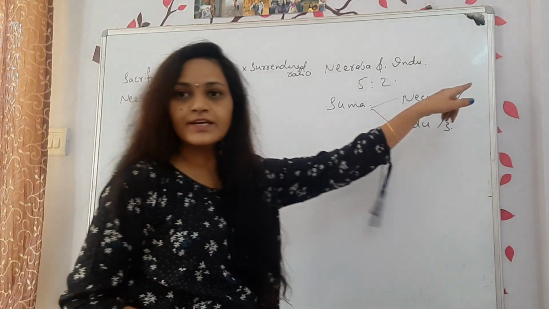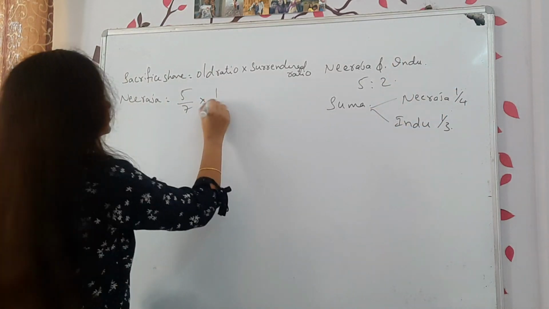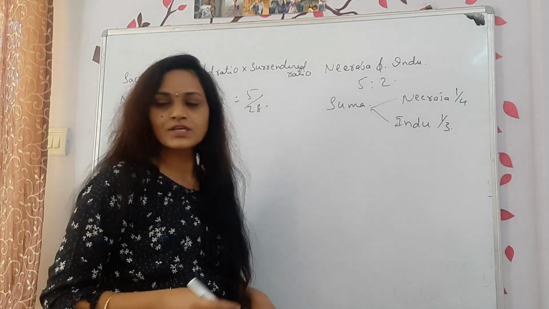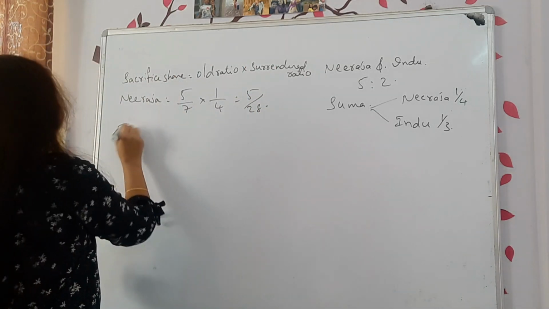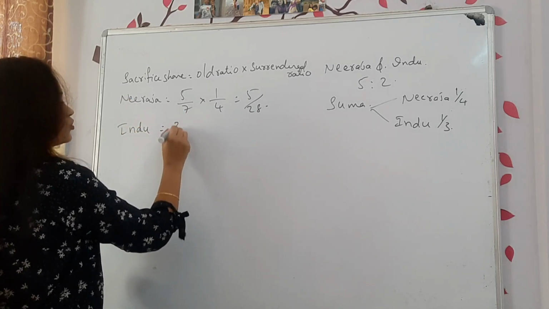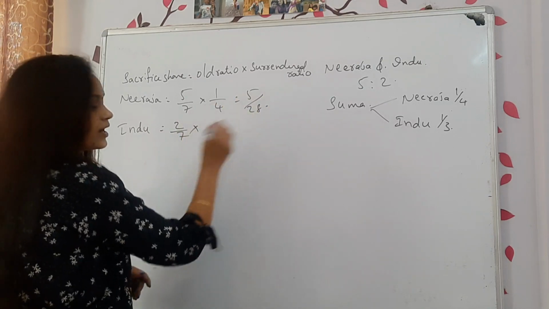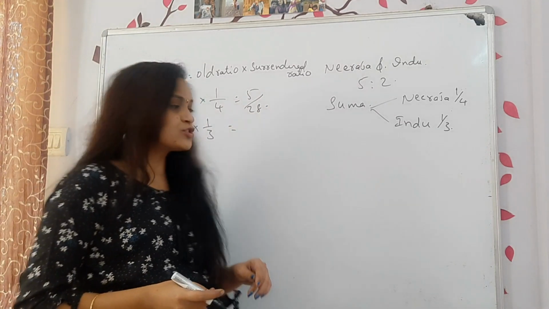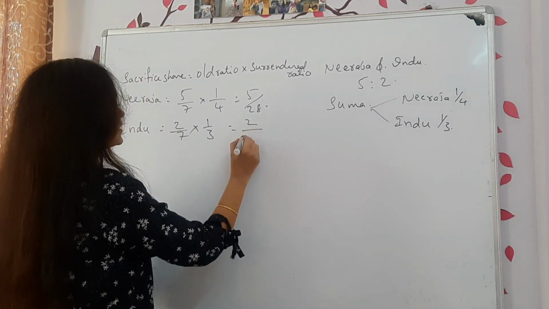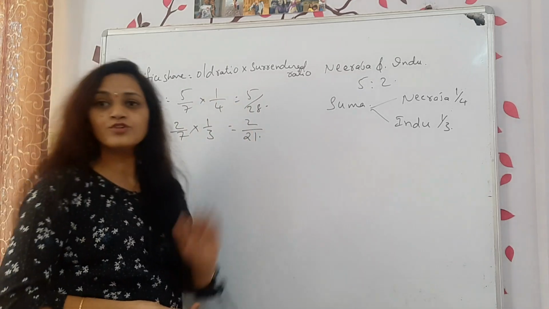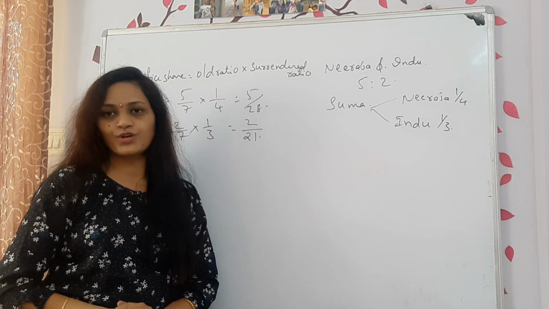How much she has surrendered? 1/4. Then how much you will get? 5 divided by 28. Now what is Indu's sacrifice share? 2 divided by 7 into 1 divided by 3. How much you will get? 2 divided by 21. Just multiply both of them, then you will get the sacrifice share.